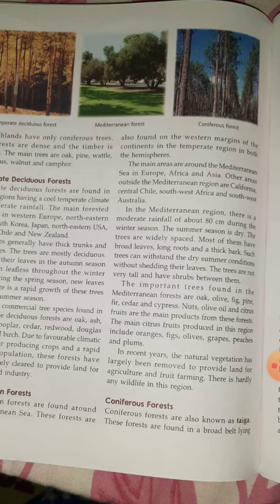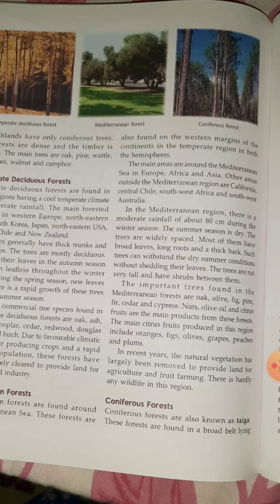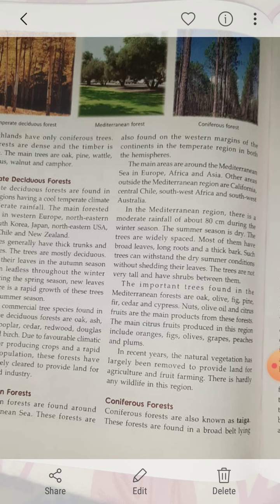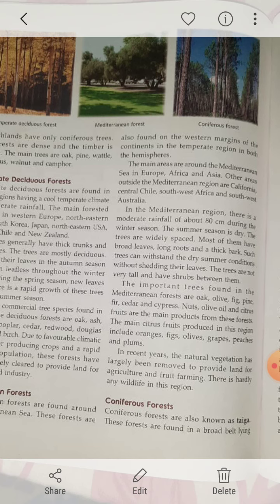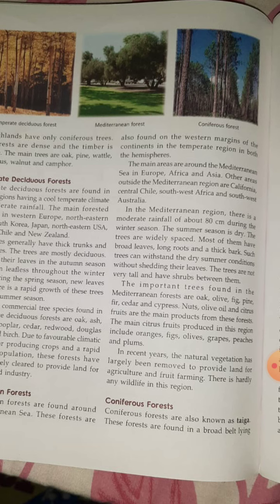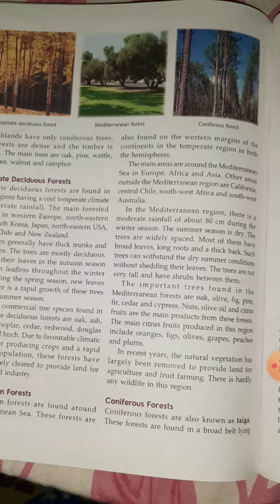Summer season is very dry and the trees are widely spaced, and most of them have broad leaves, long roots and thick bark. Now these trees can withstand the dry summer conditions without shedding any leaves. Important trees you can find here are oak, olive, fig, fir, cedar and cypress. Nuts, olive oil, citrus fruits. Citrus fruits mainly what, children? They are the lemon, they are the lime. They are known as citrus fruits, which have a tangy kind of flavor, that is oranges, olives, grapes, peaches and plums. Clear?